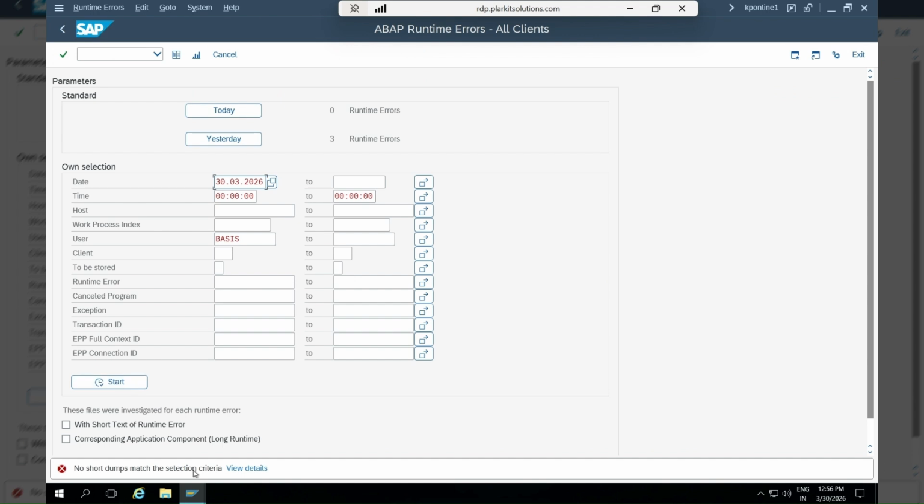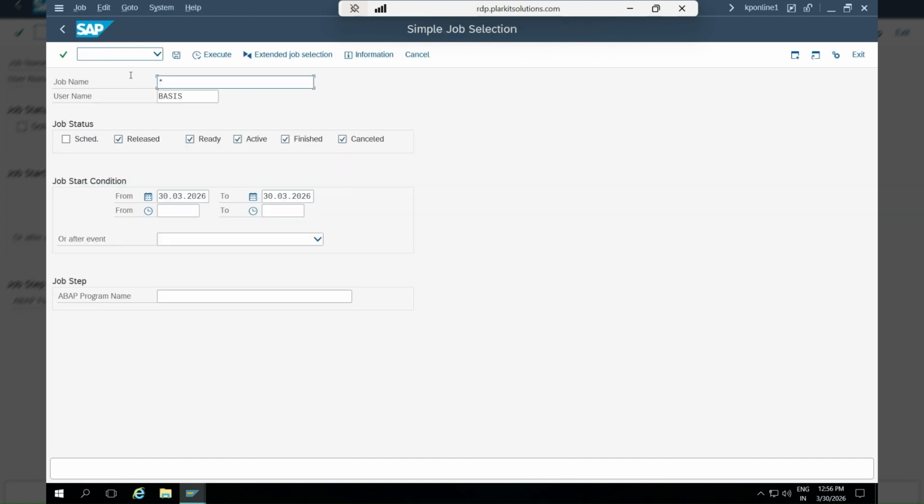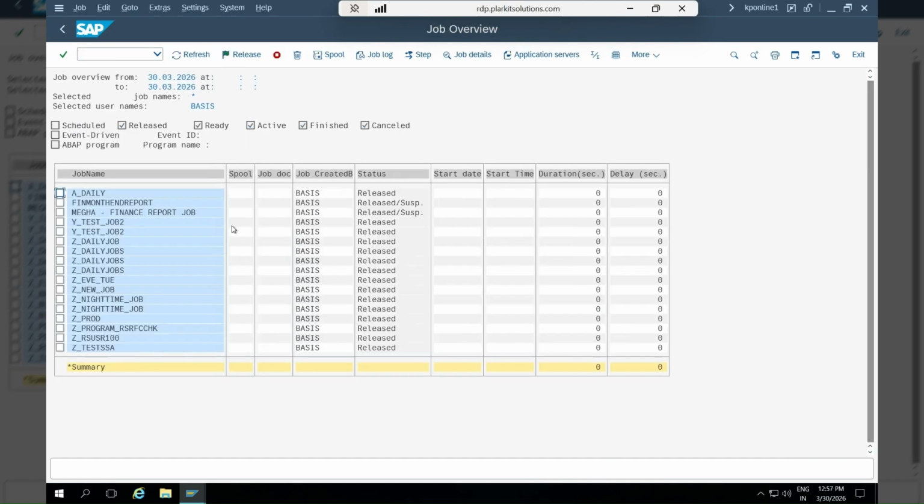No short dumps. Okay, there is nothing. Then we can check SM66 to take all the work processes. These are the work processes. Basically, we have only one system here, one server here. Okay, one instance. So this screenshot we can take. Apart from this, we can take if there are any background running jobs, execute this. These are the background running jobs. You need to stop these running jobs.